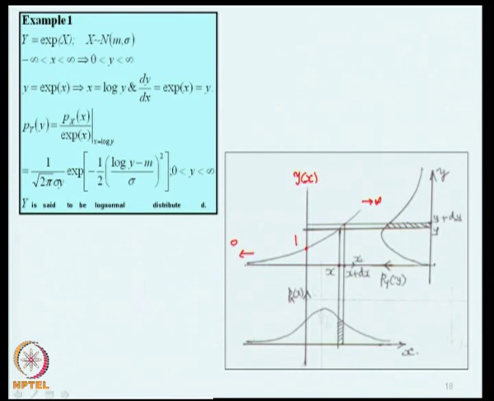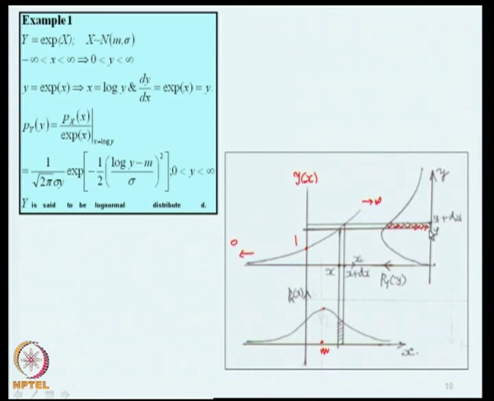Now, this is my probability density function of the normal random variable. This is the mean, and the standard parameter sigma is also reflected in this diagram. We are interested in knowing the probability that y lies between this shaded region, y to y plus dy.